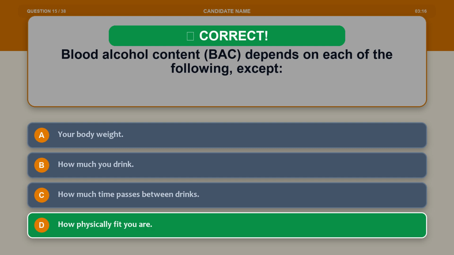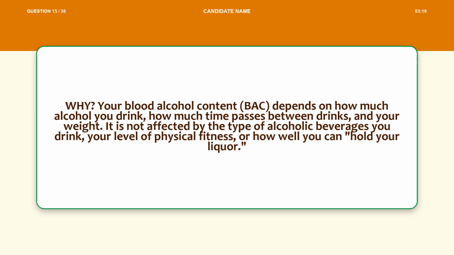The correct answer is option D, how physically fit you are. Explanation. Your blood alcohol content, BAC, depends on how much alcohol you drink, how much time passes between drinks, and your weight. It is not affected by the type of alcoholic beverages you drink, your level of physical fitness, or how well you can hold your liquor.